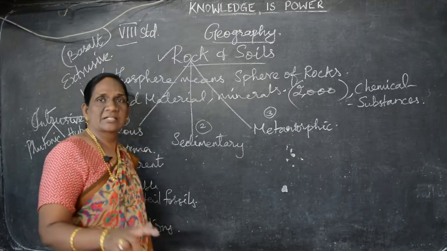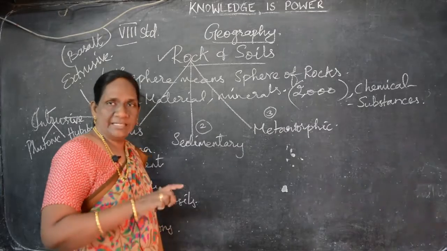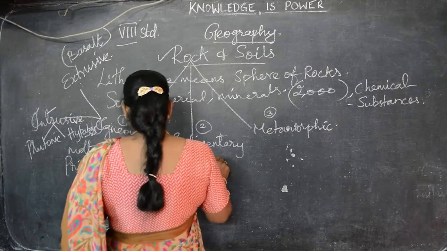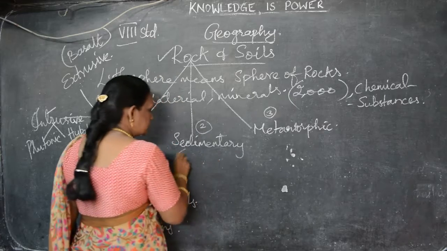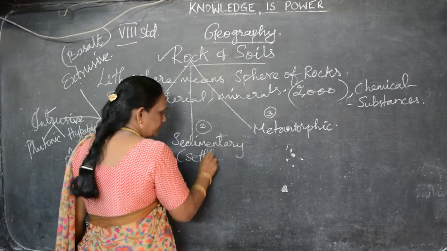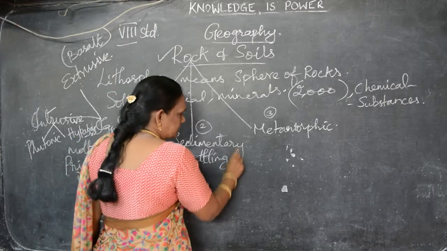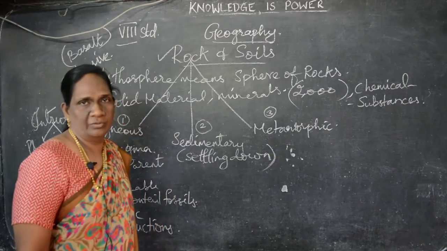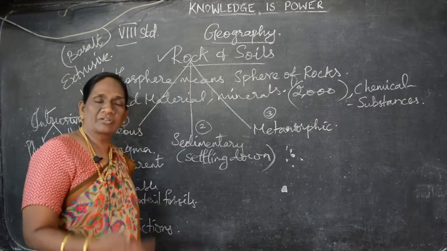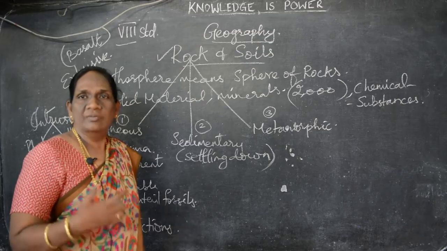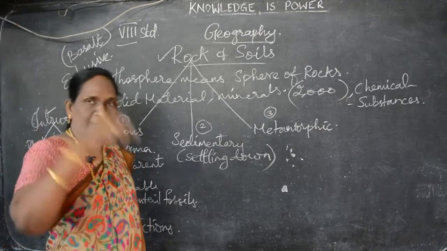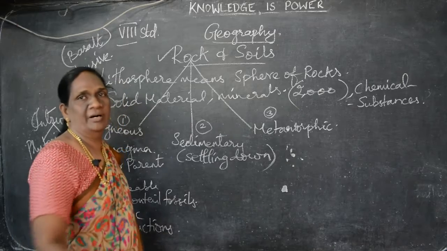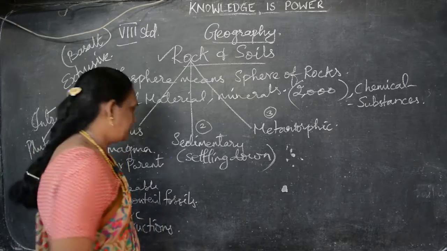They are called sedimentary rocks. Sediment is a Greek word. Understand? Sedimentary rocks means settling down. Settle down, we can say. So they are called sedimentary rocks. The rivers, the waterfalls, the glaciers take material away from the mountain. Understand? So it settles down on the river beds. They are called sedimentary rocks.